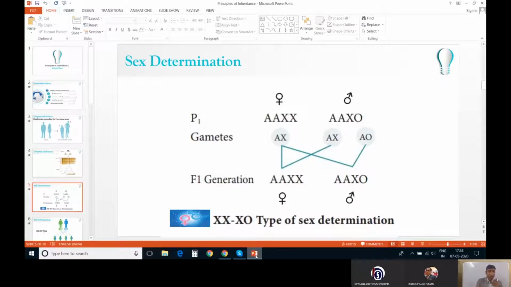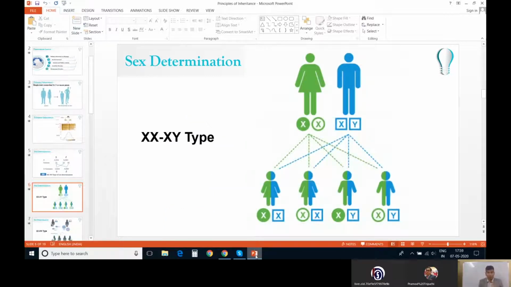We will go into detail on the XX-XY type. Let's see what happens. In the XX-XY type, the females have two chromosomes, both the same, X and X. The males can produce two different types of gametes because they have two chromosomes, X and Y. When an egg is fertilized by a sperm carrying an X chromosome, it results in a female.